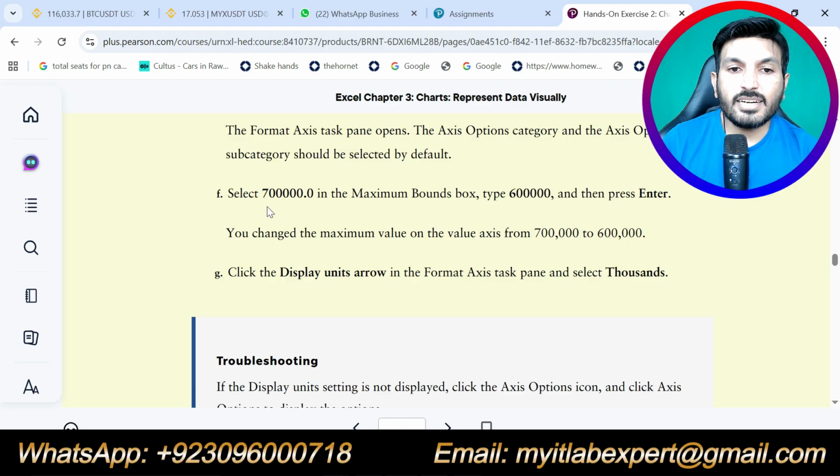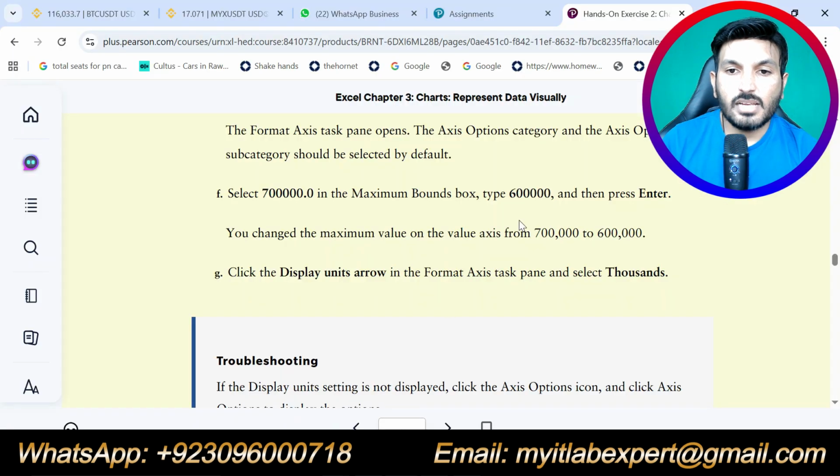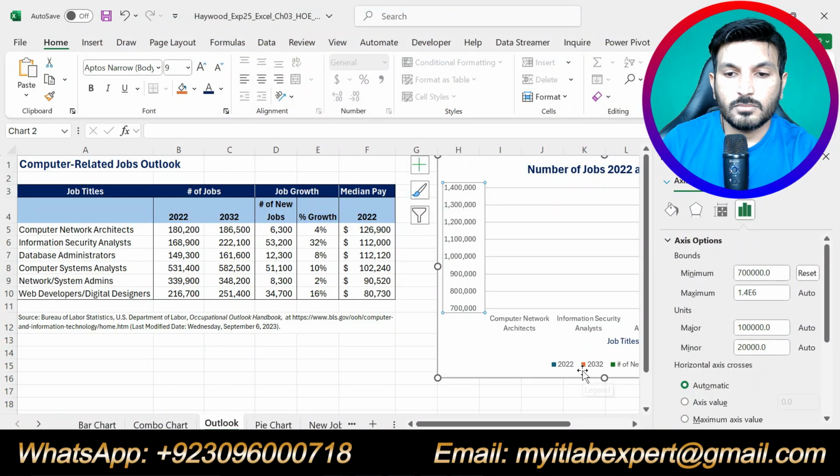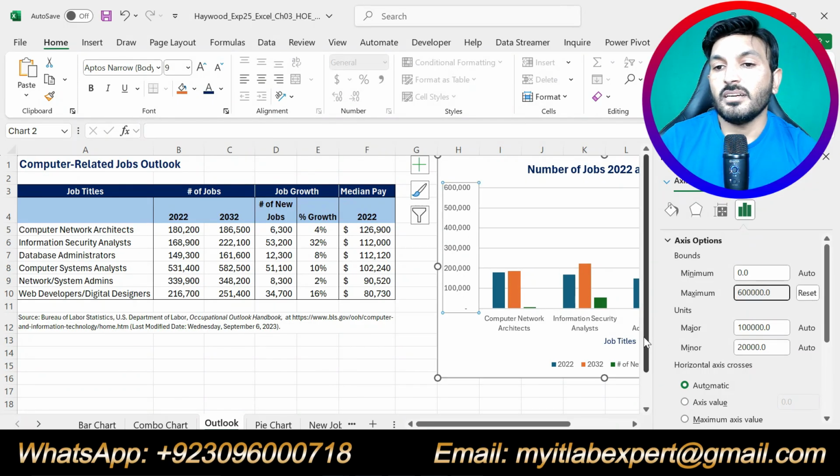Okay, now select 700,000 in the maximum bound. So the maximum bound is here, we will select 700,000 and type 600,000. Type 600, select 7 in the maximum bound. This is the maximum bound. We are supposed to make it 600,000. It was 700,000, and we have made this 600,000.